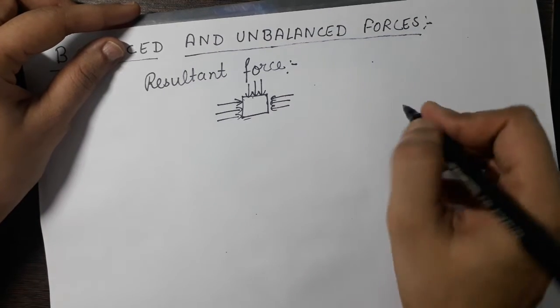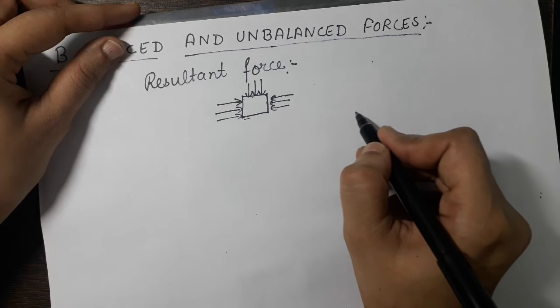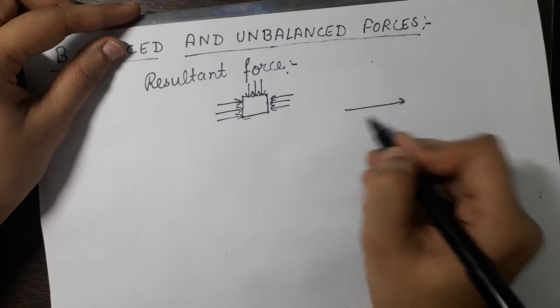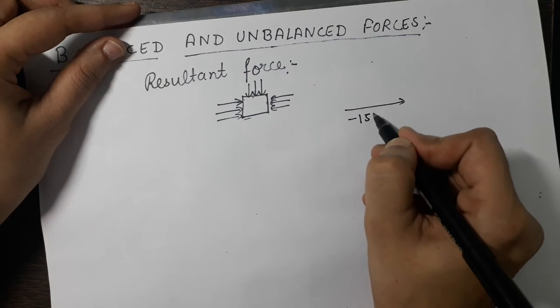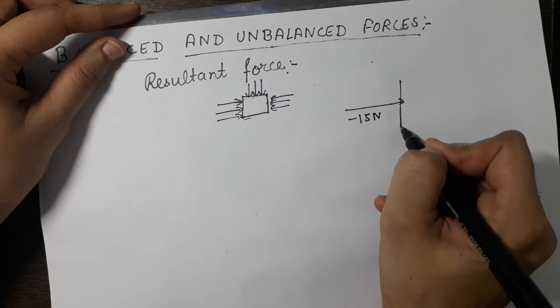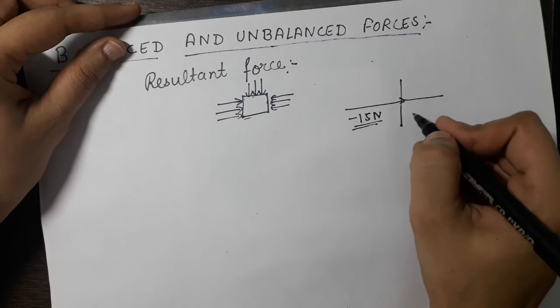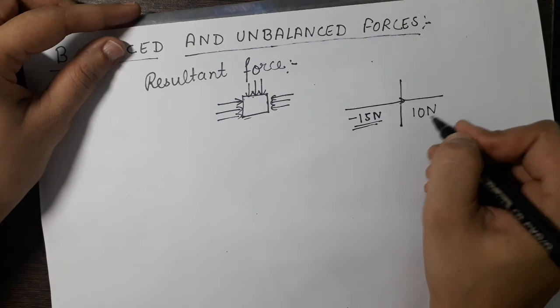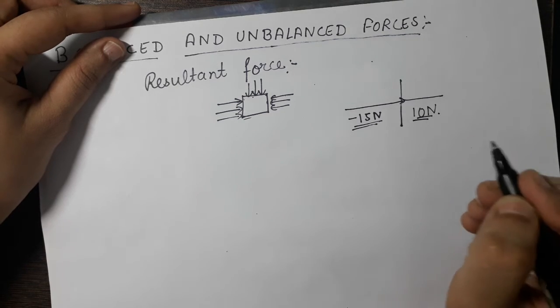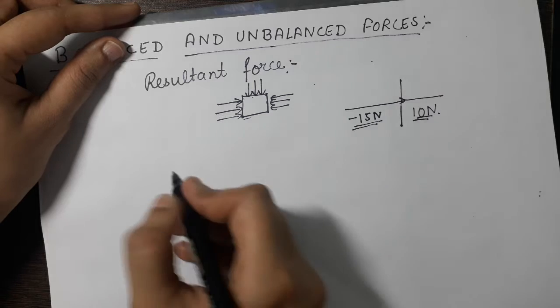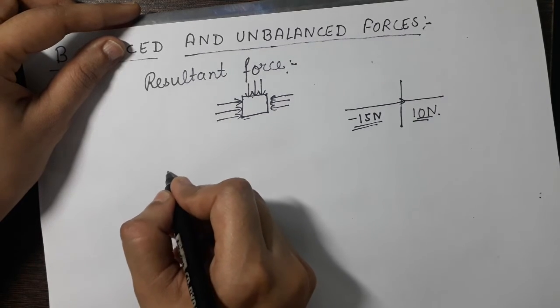For example, I am applying a minus 15 Newton force in the negative x direction, and a 10 Newton force in the positive x direction. Then what will be the total force, that is the resultant force?